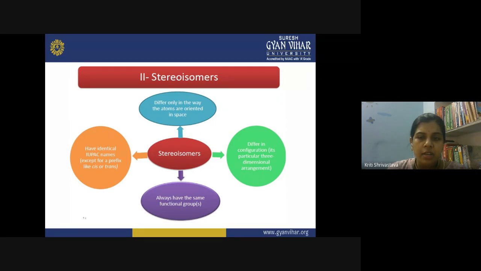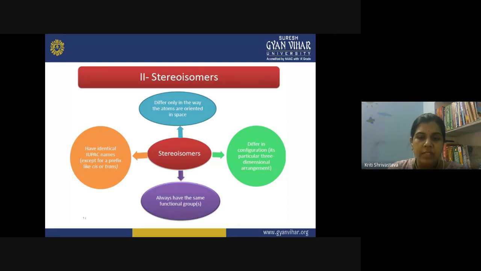So how do you identify two different isomers? Suppose we identified the configuration as R, or it could be S configuration, followed by the IUPAC name of that compound. So therefore you give different names to two different stereoisomers. Now another thing is they always have the same functional group.